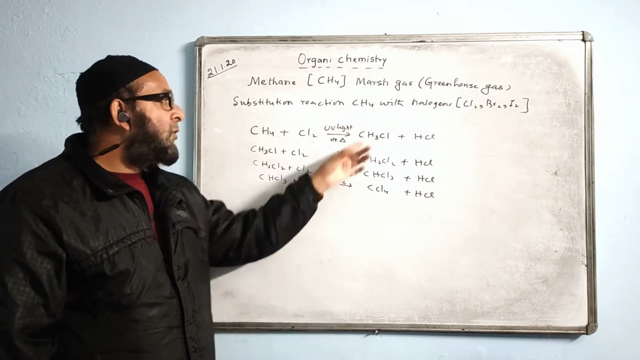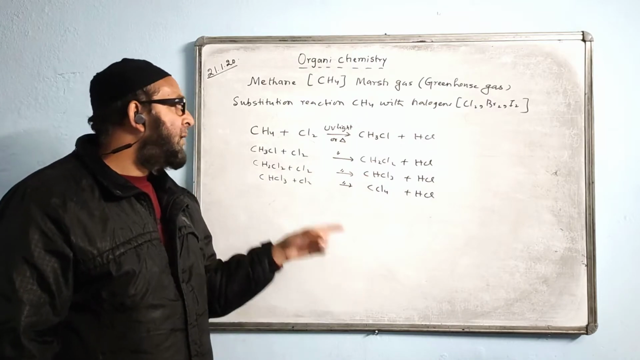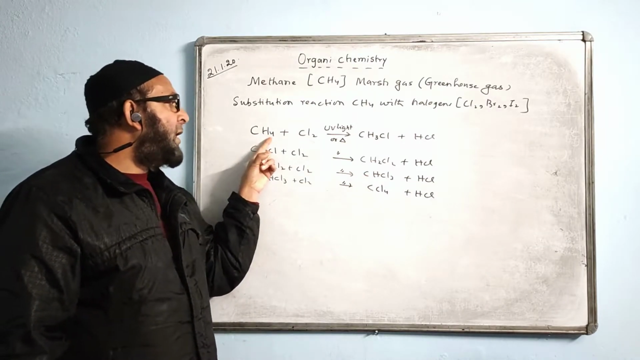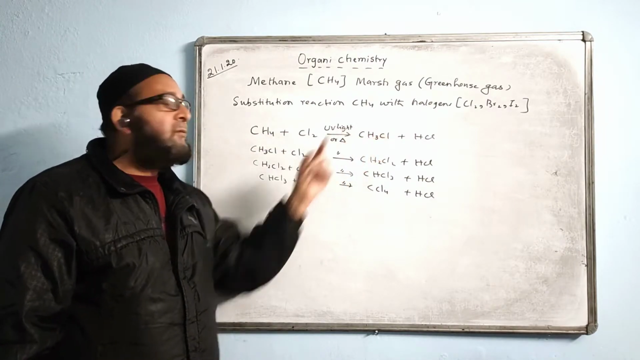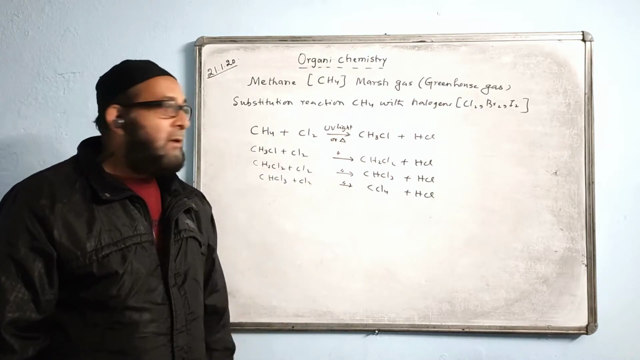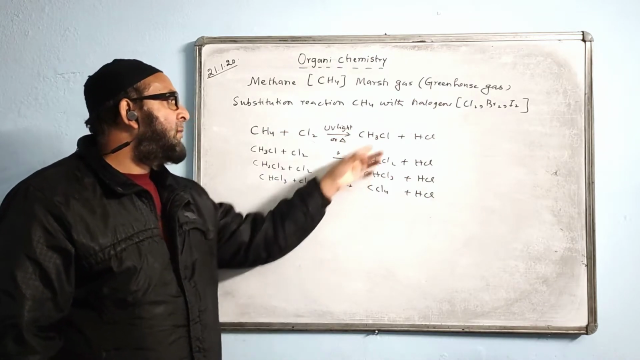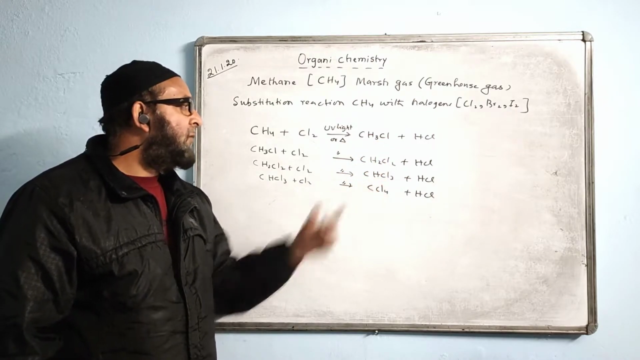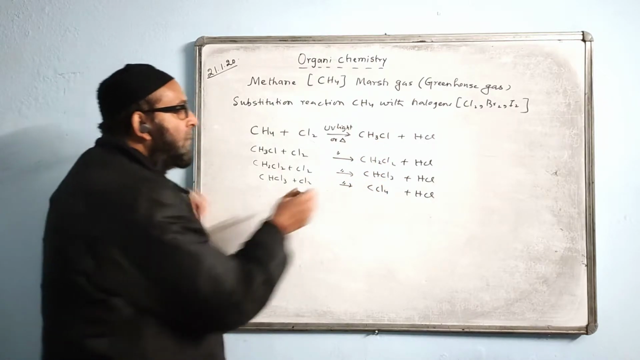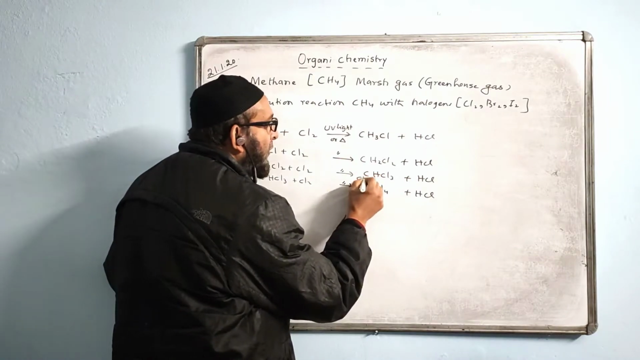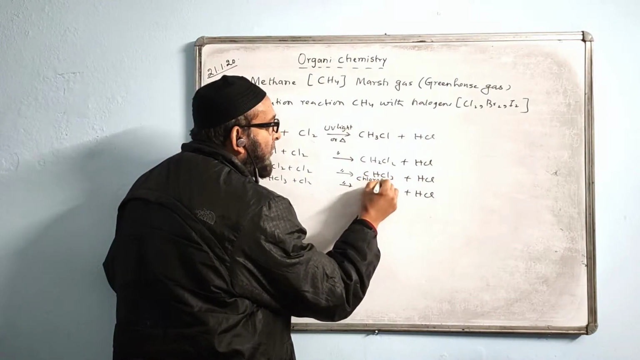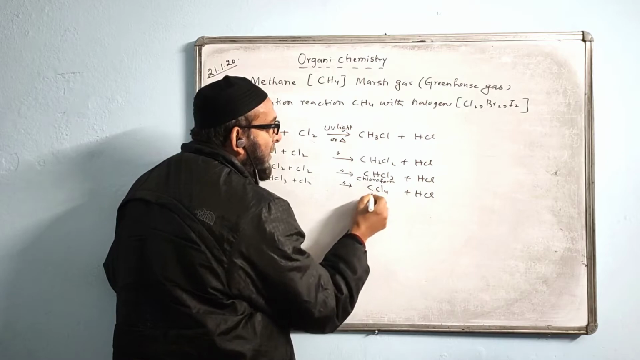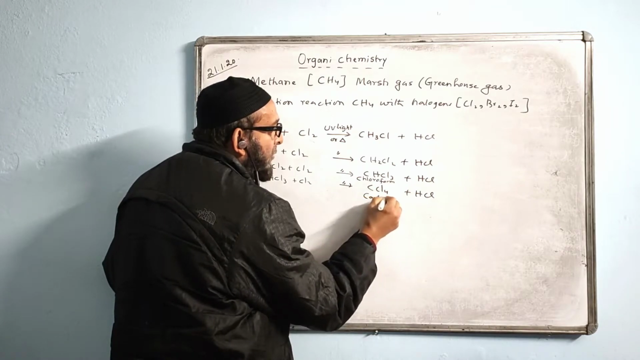But the main thing is how to write down reactions like this. The idea is 4 hydrogens now become 3 hydrogens and 1 Cl will be substituting 1 hydrogen. Next time 3 will become 2, this becomes 1, CHCl3, CCl4. What is the name of this compound? The name of this compound is chloroform, CHCl3.